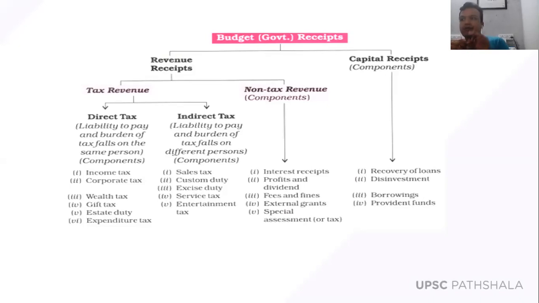Got it? So if a person has to pay the tax, legally he has a liability to pay the tax. Then if he's not paying the tax, the government can file a case against him, like the government can impose a penalty against him. But if it was a fundamental duty, then since fundamental duties are not enforceable, it wouldn't have been possible for the government to file a case against those people who are not paying the taxes. Now, paying taxes is a legal obligation of the citizens of the country. Got it?